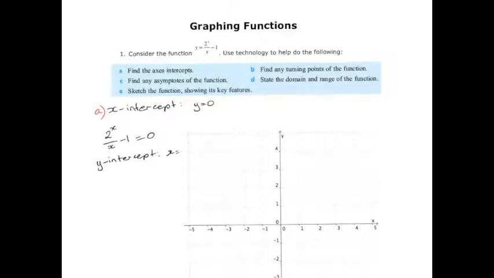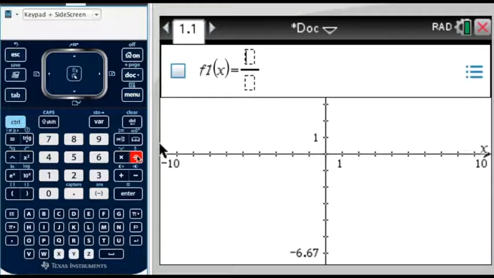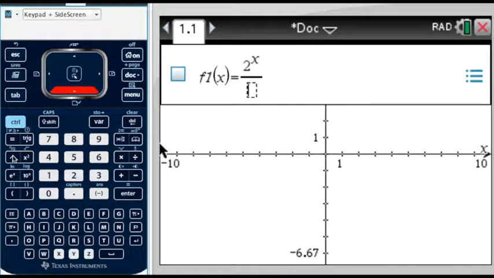This is when x equals 0, so therefore y equals 2 to the 0 over 0 minus 1. Now, this is undefined. So that tells me there's no y-intercept. So now let's look at technology and see if we're correct with the y-intercept. So I've opened a new graphs page and we're going to type in our function. So first I need a fraction, so I could control divide. So 2 to the power of x over x minus 1.